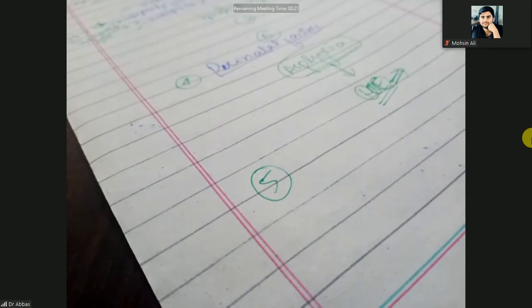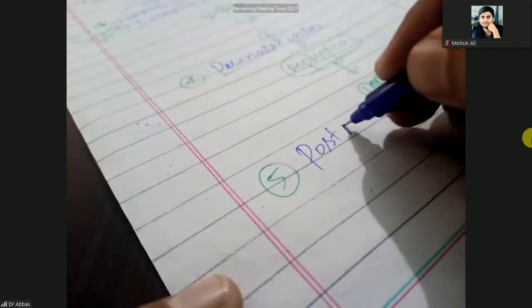The fifth cause is postnatal, after the birth.